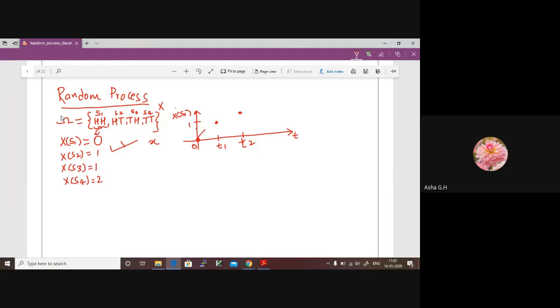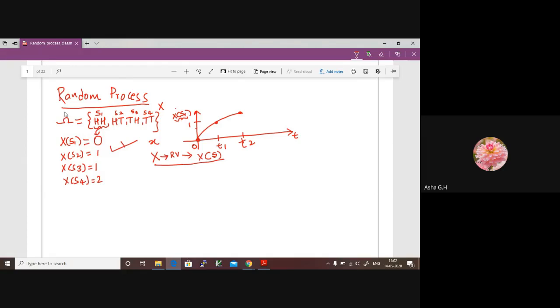Now this is called a random process, or the combination of multiple such random variables is called a random process. Now it is not only a function of a sample point. How did we write it? When I write just capital X, this is a random variable, which is a function of sample points. I just denoted S as a sample point; you can denote it by any other standard notation.